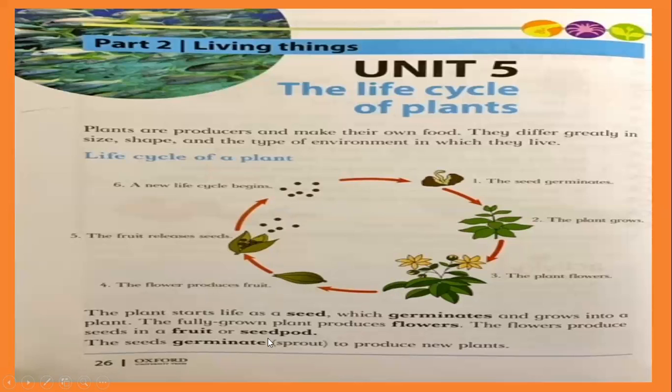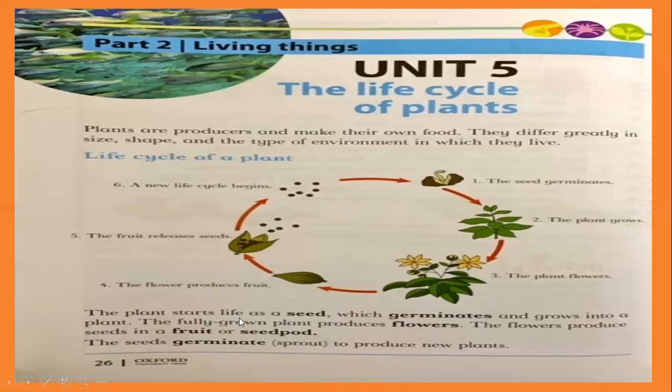Okay, children? Understand the process: the germination process, then the growing process, then flowers, then fruits release seeds, and then from the seed this process starts again. This is seeds. Look, when a seed goes into the soil, again this process starts. So that's why we call it a cycle, a life cycle, because plants are living things.